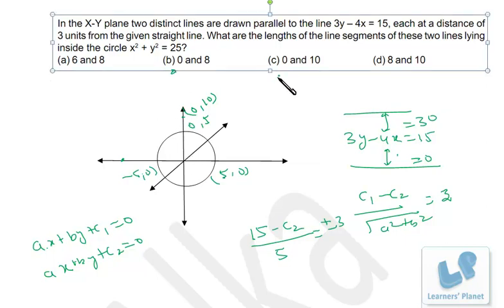So we have this option and this option. After that we have to find out the length of this portion. Now this is double of the radius. Radius of the circle is 5, so double of the radius must be 10. So the length of the other line inside the circle is 0, and the length of this portion will be 10. So 0 and 10 will be the correct choice. Okay, I hope you are clear. If you are conceptually clear about coordinate geometry, then this problem will be really easy for you, right? You don't need this much paperwork. You just need this step, and after that just draw one line and get your answer.